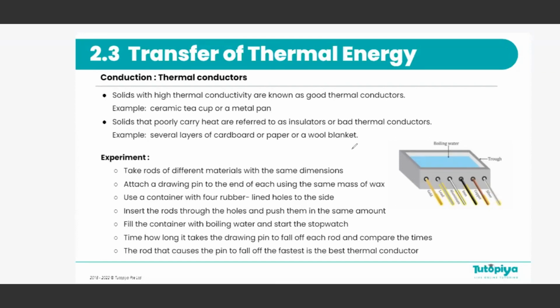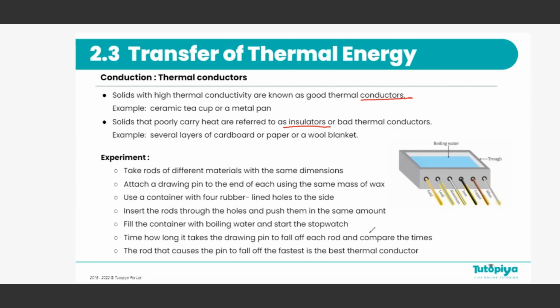Now, when we talk about conductors, there are two ends to the spectrum. Solids with high thermal conductivity are known as thermal conductors, good thermal conductors. And then there are solids with poor thermal conductivity. They don't really carry heat as fast as the good thermal conductors. They are called insulators or poor thermal conductors. So the two ends, conductors and insulators. Conductors conduct heat very well, and insulators, they don't really conduct heat that well.